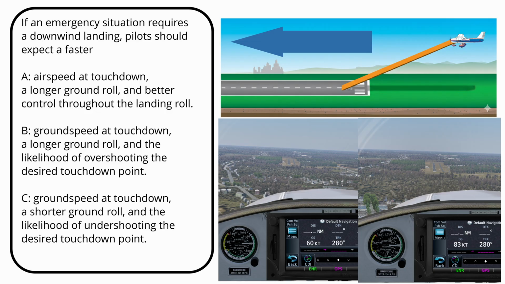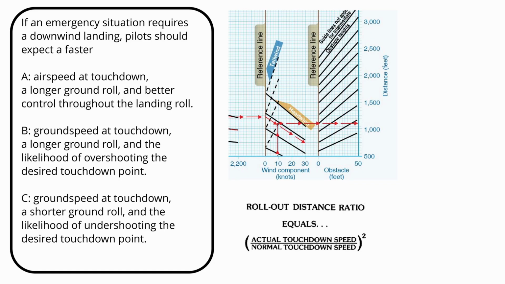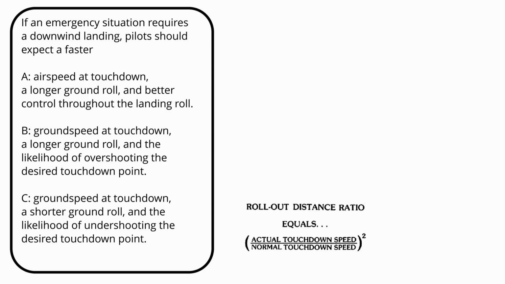The main natural consequence of the faster ground speed is a longer ground roll. Once the tires are on the runway, the plane will have to be slowed down from that higher speed. The math is surprising. With a 10-knot tailwind, a Cherokee that normally touches down at 50 knots will require an additional 44% over a zero-wind landing if flown precisely on airspeed.